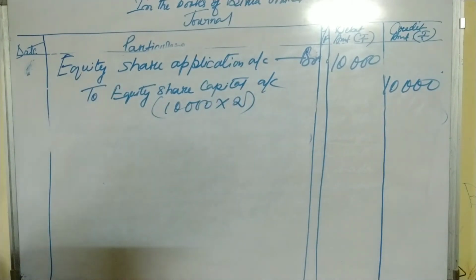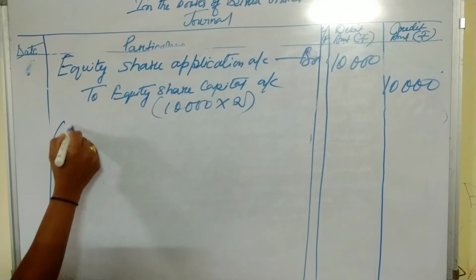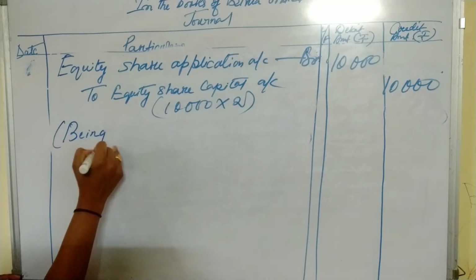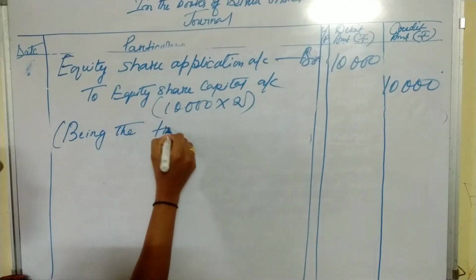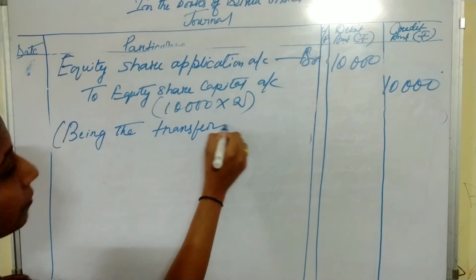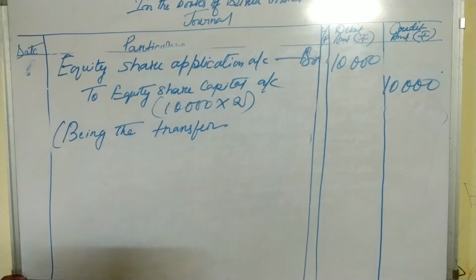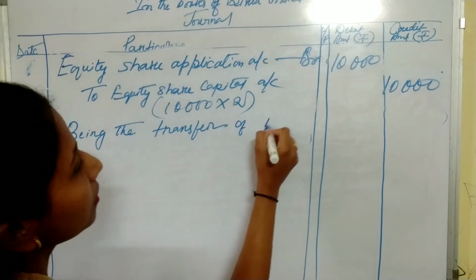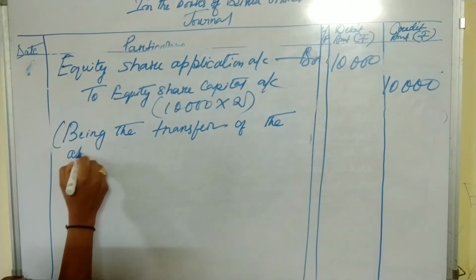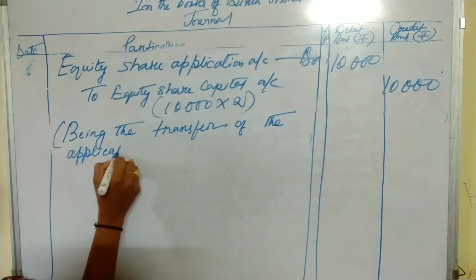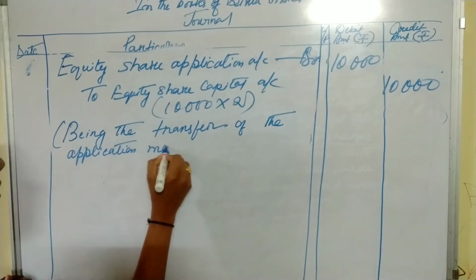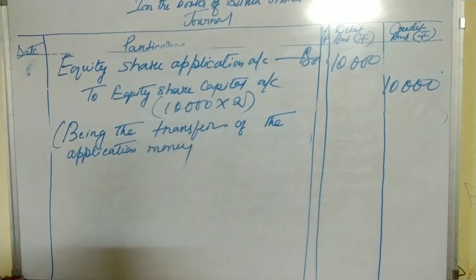Now we'll write the narration. Being the transfer of the application money. See, I am writing here the transfer because it is a transfer entry.